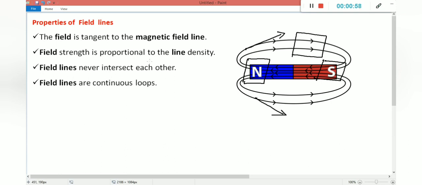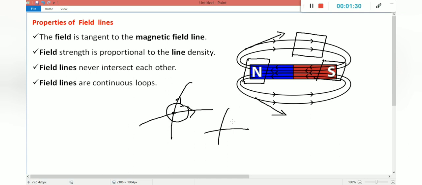The third point: magnetic field lines never intersect each other. Because if two magnetic field lines intersect each other, consider this an intersection point, right? A point can have only one direction at a time. If they intersect, the point has two directions, one in this direction and another in this direction. So it is not possible in nature. Field lines can never intersect each other.